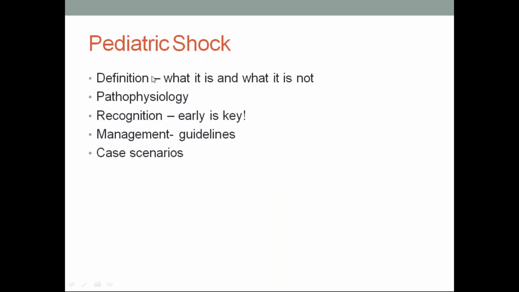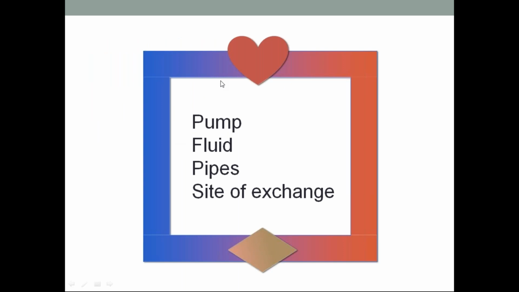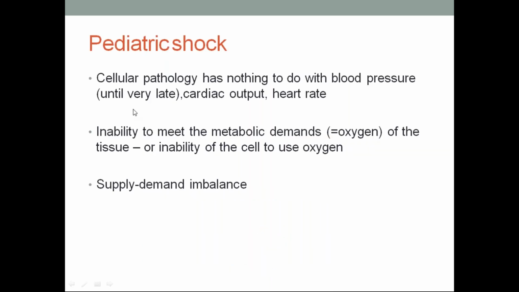Pediatric shock will be dealing with definition, what it is and what is not, pathophysiology, recognition, management. So if you take, heart is a pump and blood vessels are the pipes. One is arterial side, other one is venous side. This is the peripheral site of gaseous exchange at the tissue level. Okay, understood? So pediatric shock, cellular pathology has nothing to do with blood pressure until very late stages, along with cardiac output and heart rate.